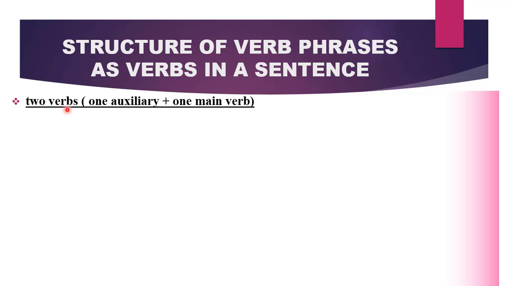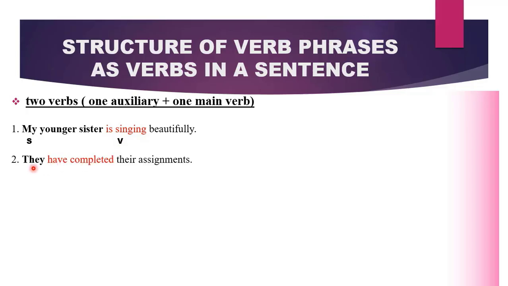Whenever you have two verbs in a sentence, one of them will serve as an auxiliary verb, and the other one will serve as a main verb. The auxiliary verbs always precede the main verbs. For example, my younger sister is singing beautifully. How many verbs can you see in the sentence? We can see is and then singing. They are two verbs, and together they are functioning as a verb. So do not expect to always have just one word verb in a sentence. It can be two words, and together it is a verb phrase functioning as a verb.